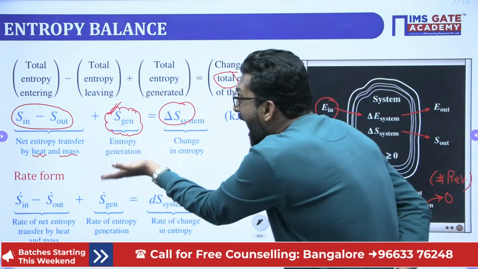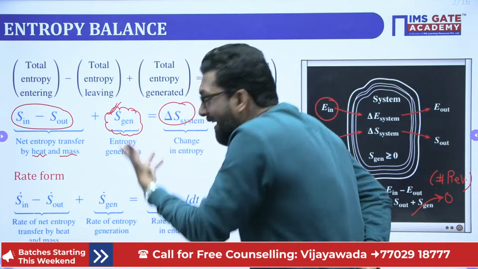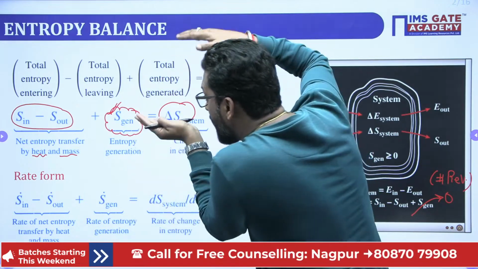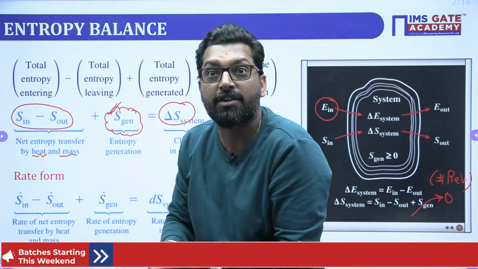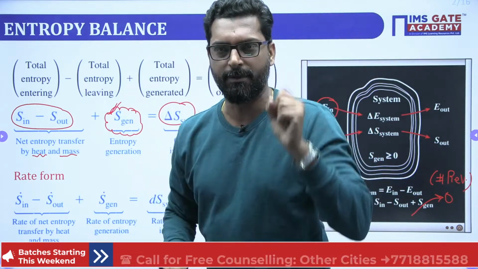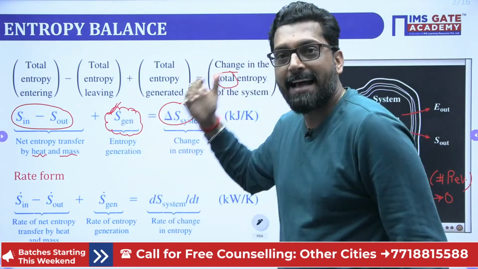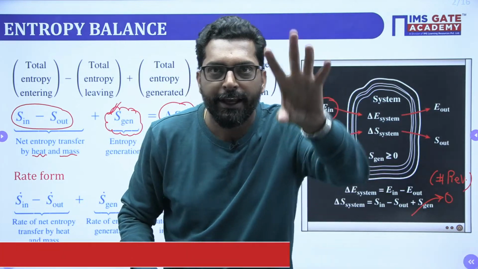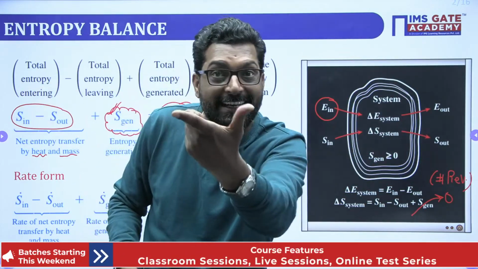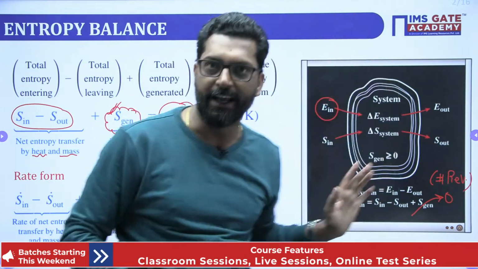That means the higher the irreversibility, the more the generation. That means generation is the exact parameter which represents the extent of irreversibility. If there are two processes, in one the generation is X and in the other Y, and if Y is greater than X, that means Y has more irreversibility.